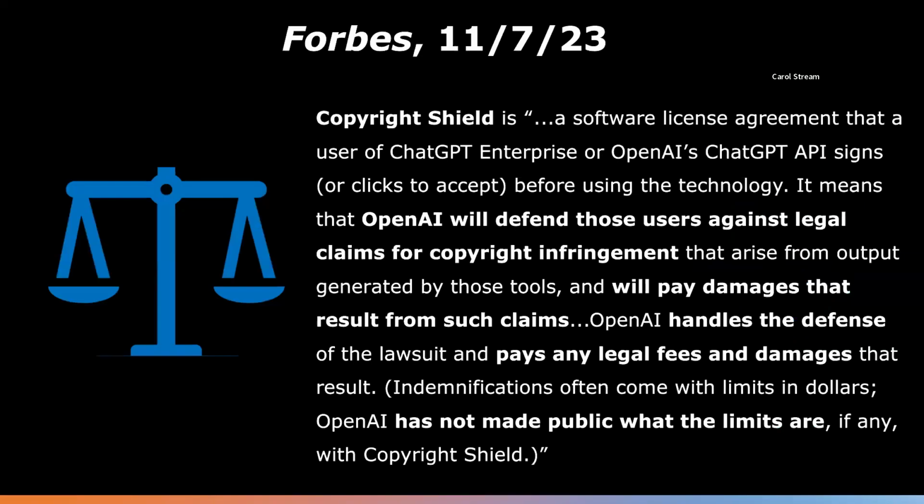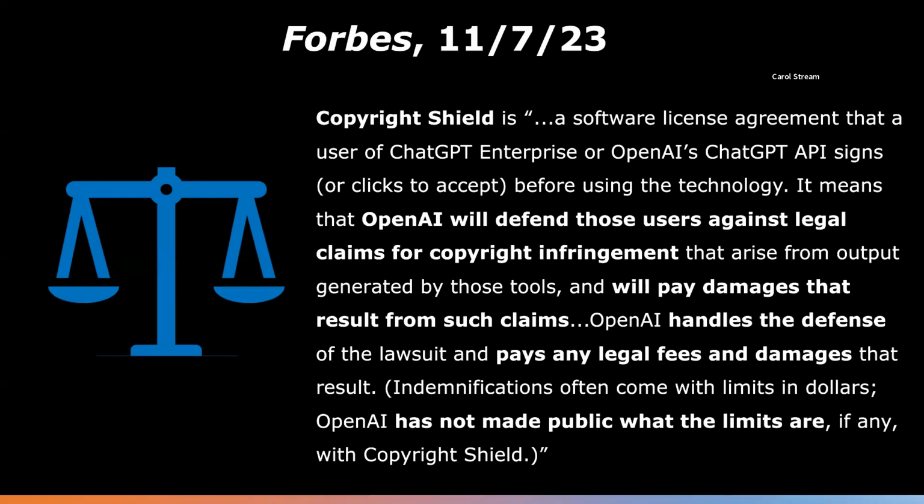A November 7th, 2023 article from Forbes expanded on the features of Copyright Shield, reporting that Copyright Shield is, quote, "a software license agreement that a user of ChatGPT Enterprise or OpenAI's ChatGPT API signs or clicks to accept before using the technology.